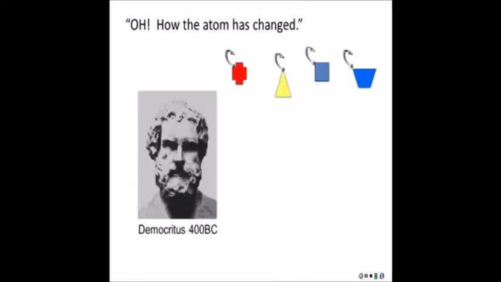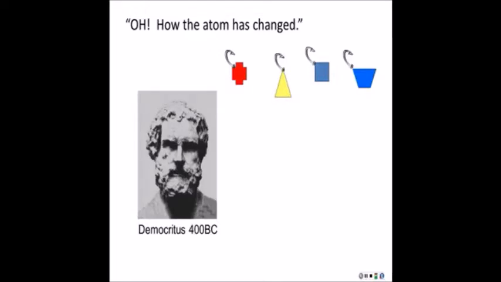Let's start then with the early atomic theories. No one really knows where the idea of atoms has come from, but Democritus gets the credit for it, and he was around 400 BC in Greece. Democritus thought that if you took matter, you could break it down into smaller and smaller particles, but eventually you'd wind up with some basic particle, which he called an atom. It's actually from the Greek word atomos, which means indivisible.